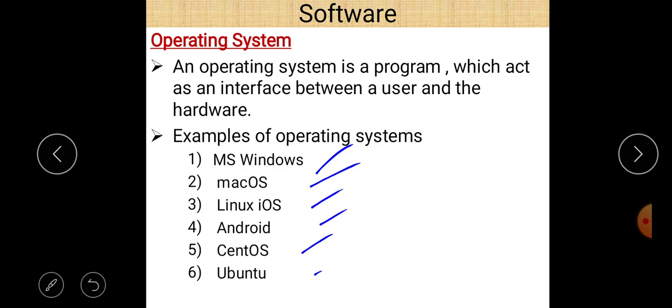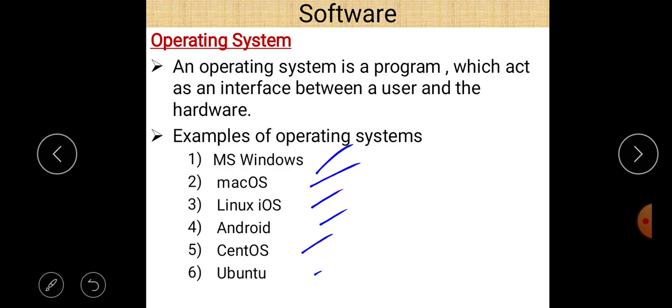Through the operating system, the user can give commands to the computer system or deal with the hardware. If any person wants to store data in the computer system, and if there is an operating system, then it is possible to deal with the hardware.